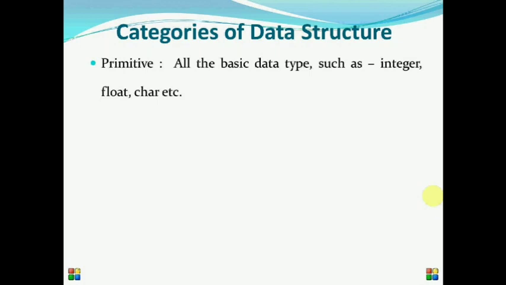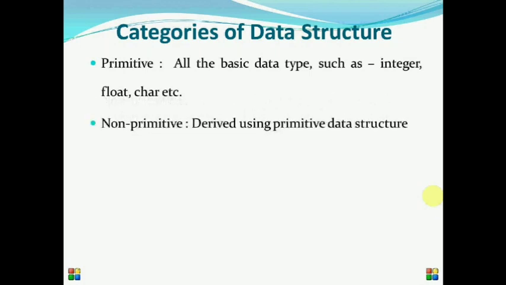Primitive data types or data structures are all the basic data types, for example int, float, long, double, char, etc. So these are primitive data types or data structures. In the case of non-primitive data structures, we have two categories. Non-primitive means these data structures are formed using primitive data types.